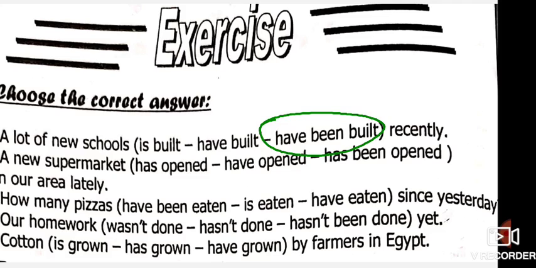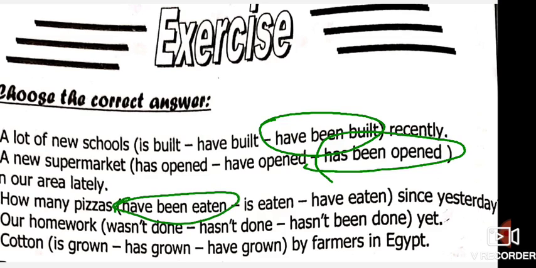They are opened by people, okay? Lately, also one of the keywords of the present perfect. Lately, a new supermarket opened in our area. A new supermarket has been opened.